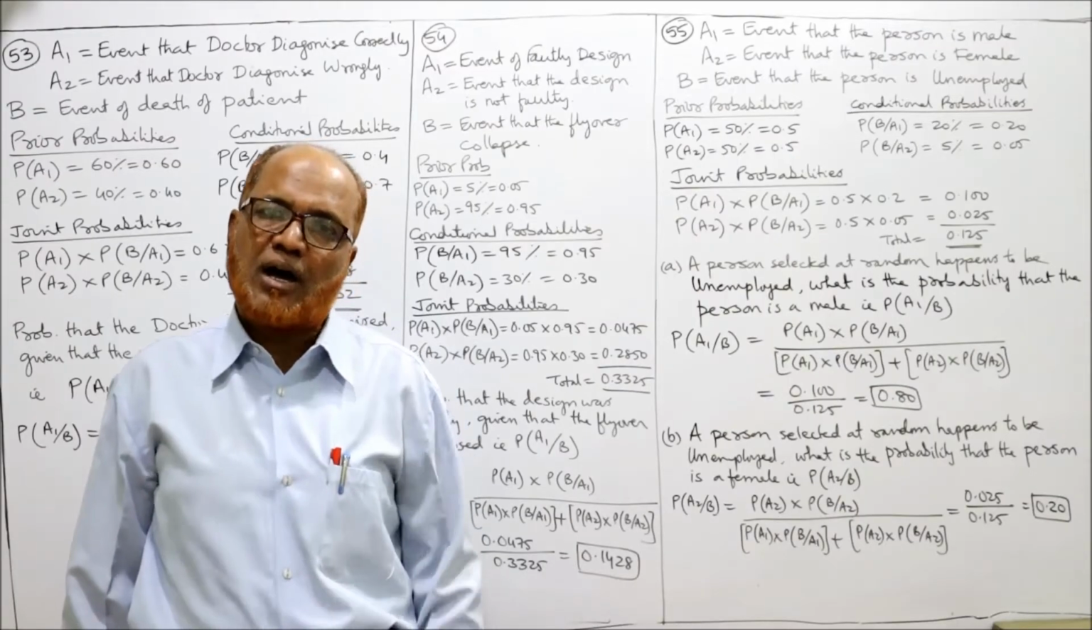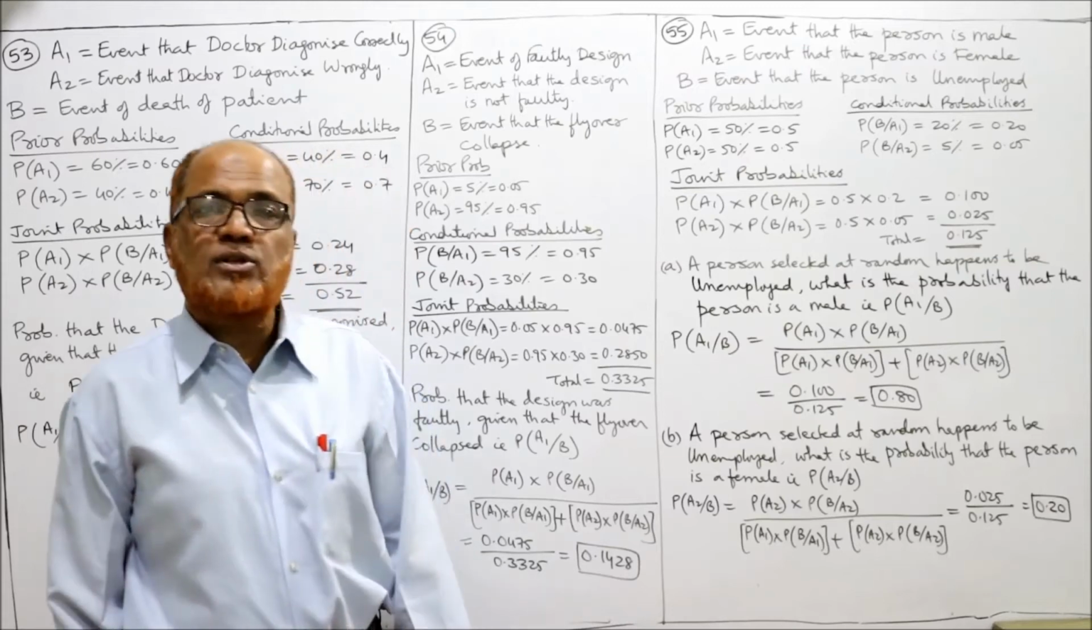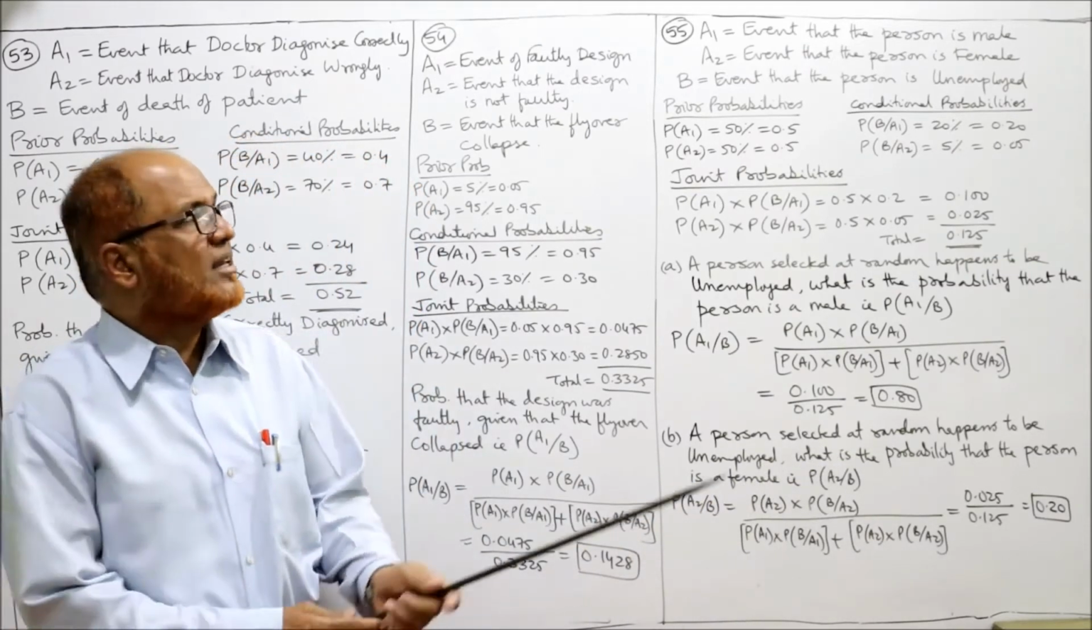One question completed. Second question: a person selected at random happens to be unemployed. What is the probability that the person is a female? Female is denoted as A2.